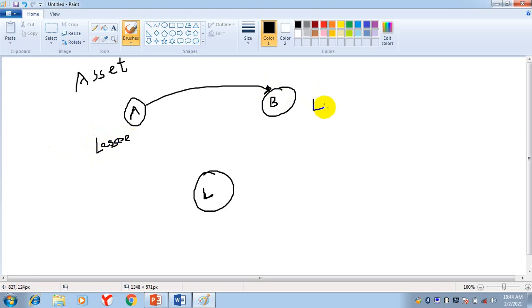This is the lessor or leaser, whatever you call it. And this is the lender. B doesn't have money, so he is contacting a third party. This third party is the lender, a financial institution.